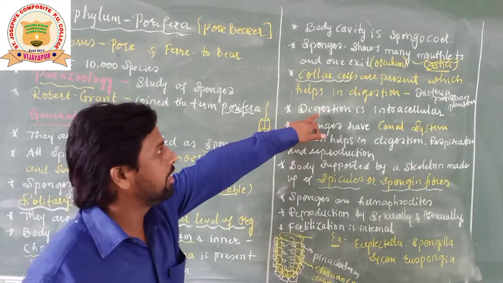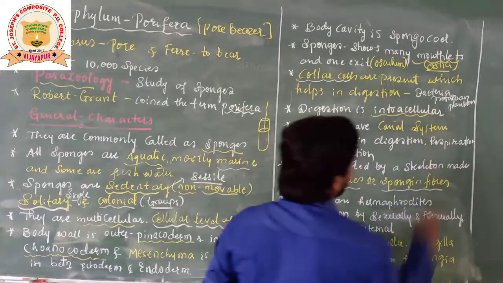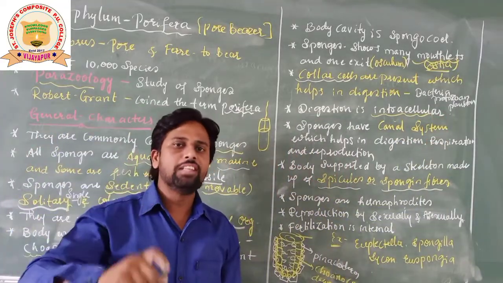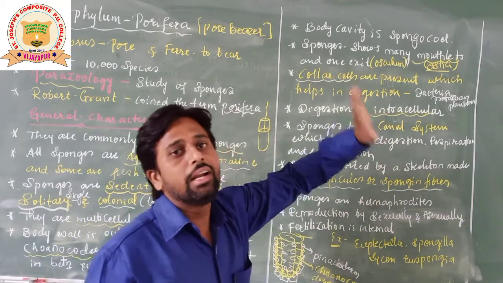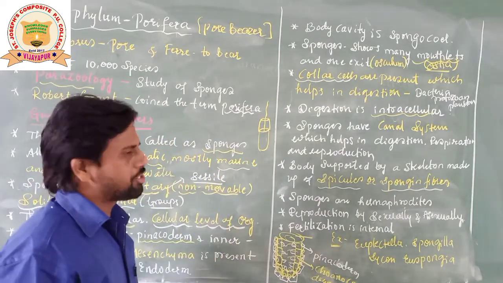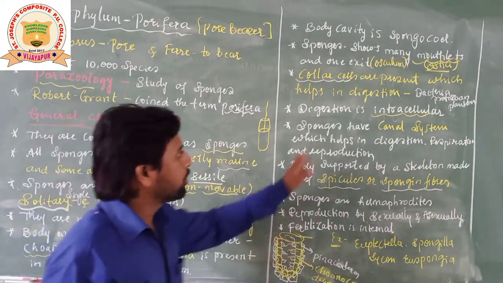That's what we can say: digestion is intracellular. What exactly is the meaning of intracellular? Intracellular indicates inside the cell. If the digestion is taking place inside the cell, then it is obviously called intracellular, students. Okay.